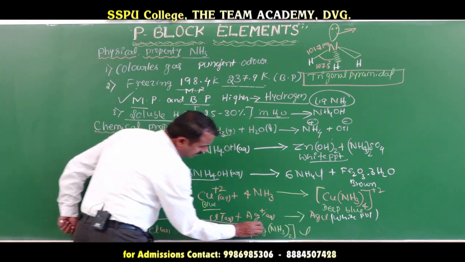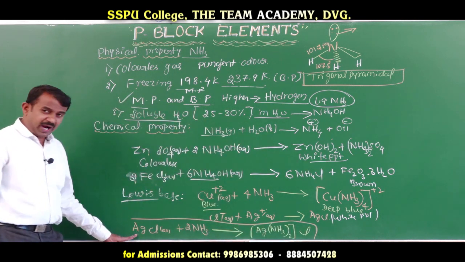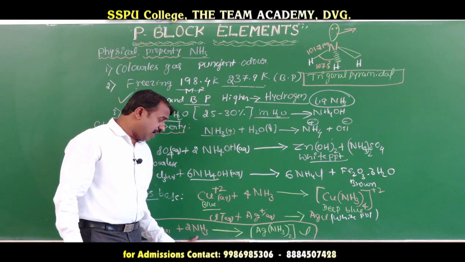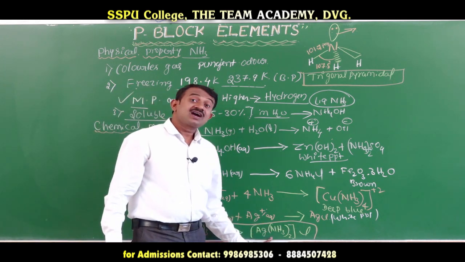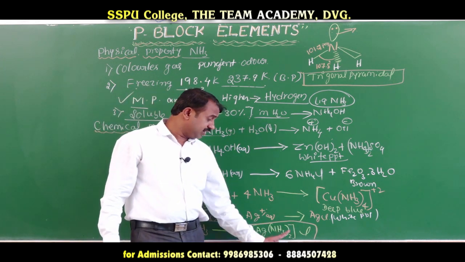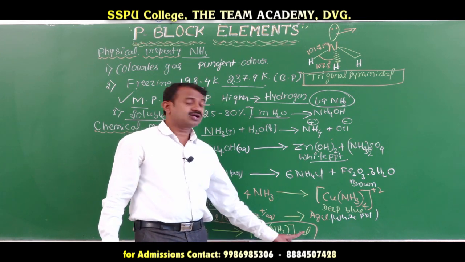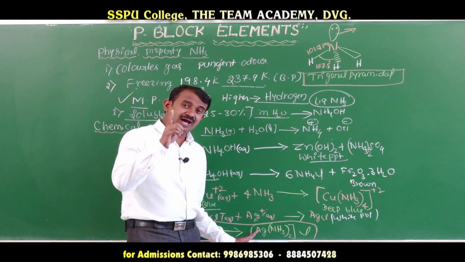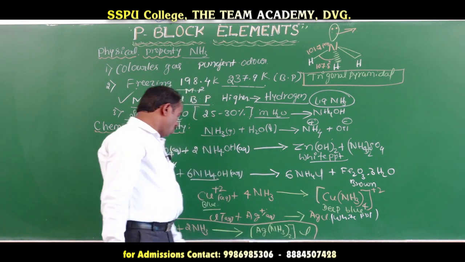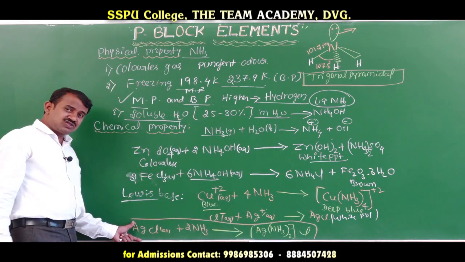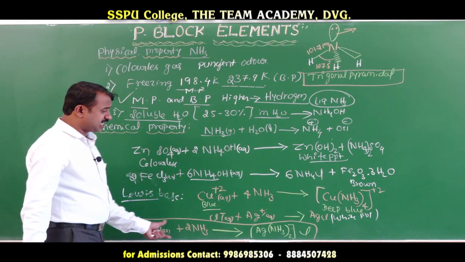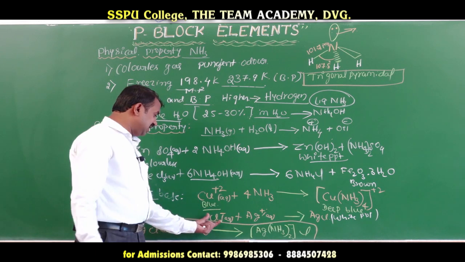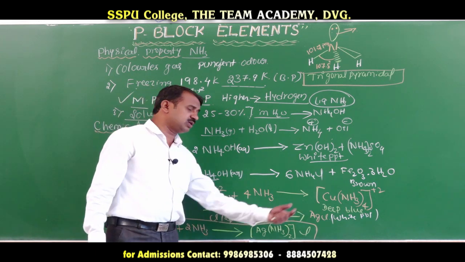The white precipitate of silver chloride reacts with ammonia to form a colorless compound, diammine silver(I) chloride. The oxidation state is 1. Here also the oxidation state is 1, but the white precipitate is converted to colorless.